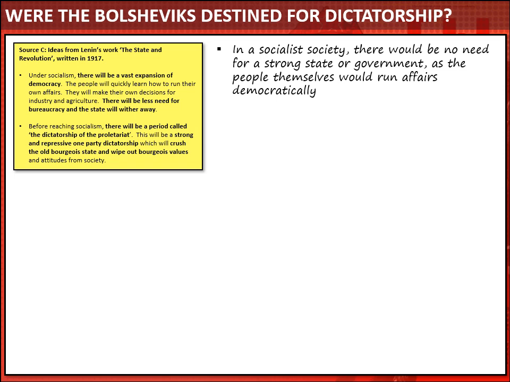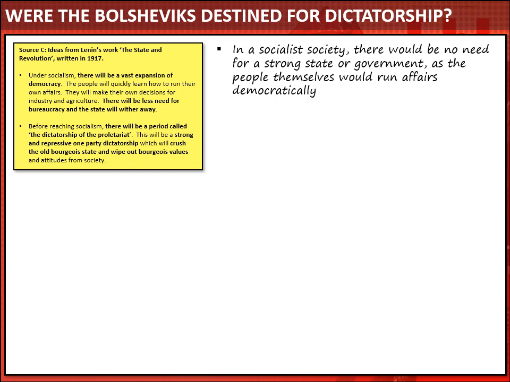This seems to suggest that Lenin's long-term plan is not a dictatorship. It's a superior form of democracy in which the people self-govern. Now that challenges hypothesis 1, doesn't it? It suggests that Lenin's long-term goal was not a dictatorship.